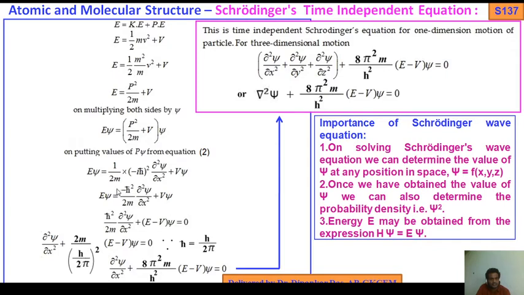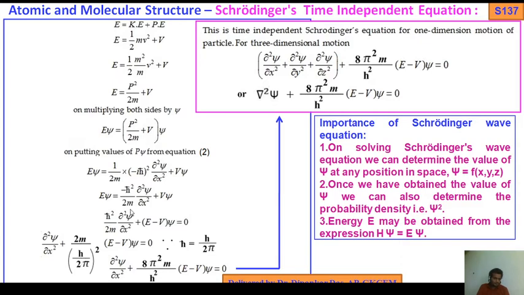E psi equals minus h bar square del square psi by del x square by 2m plus V psi. Now take V psi to the left hand side, taking psi common: h bar square del square psi by del x square by twice m plus (E minus V) psi equals 0.